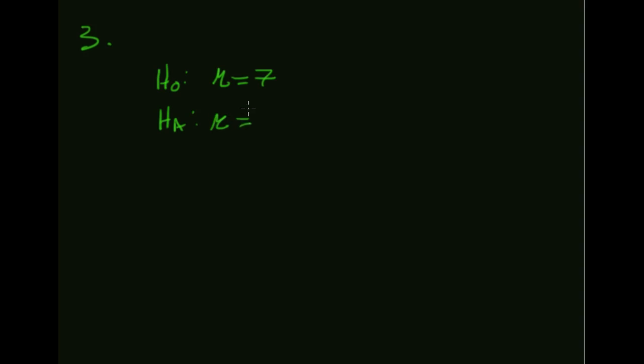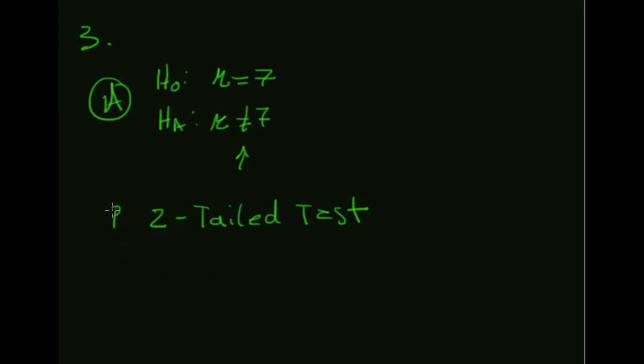So the alternate has to be that he doesn't, right? So this is going to be a two-tailed test, right? Because it's a not equal to. And then, so this is part A, this is part B, and then they give us some additional information.